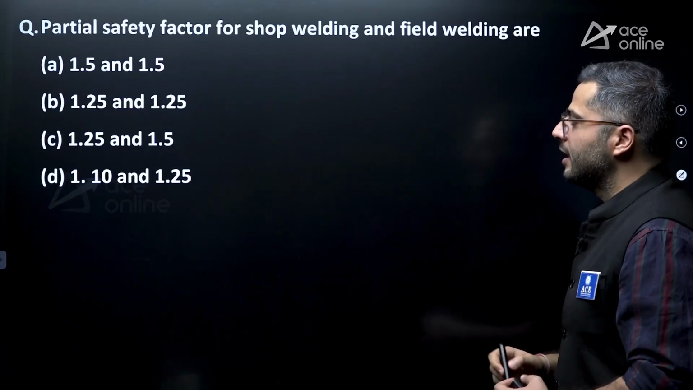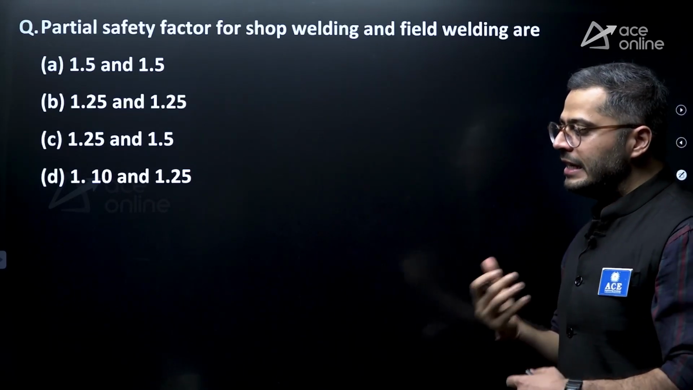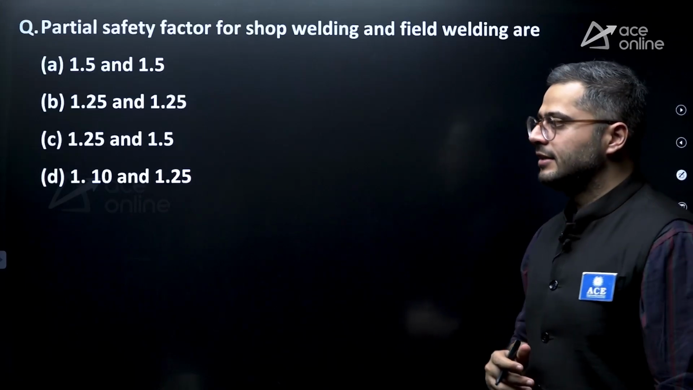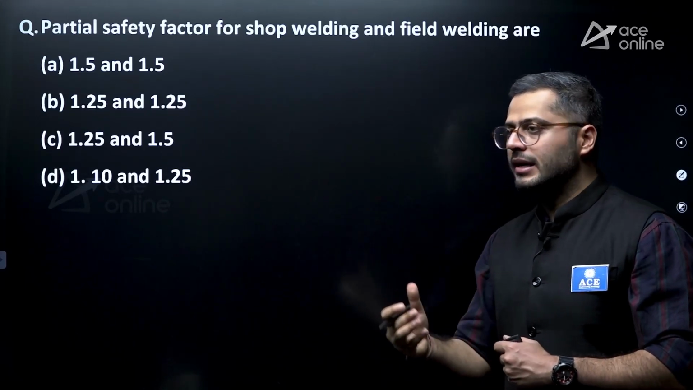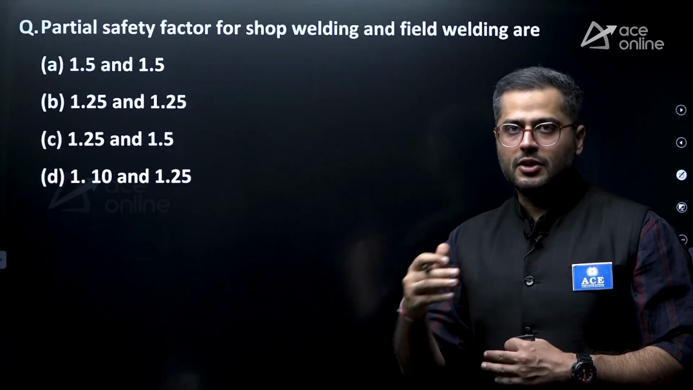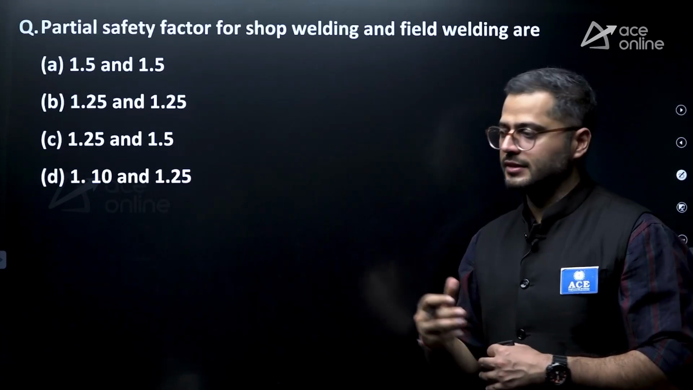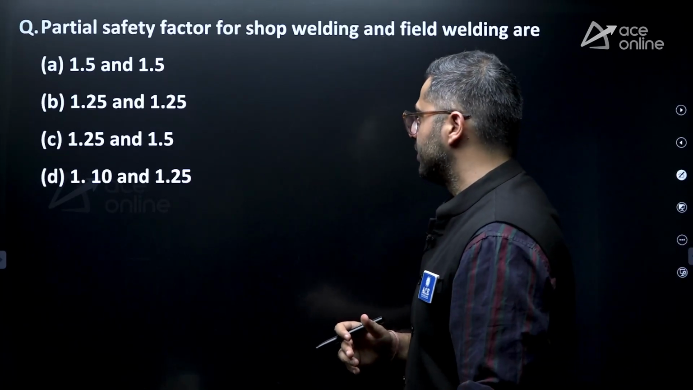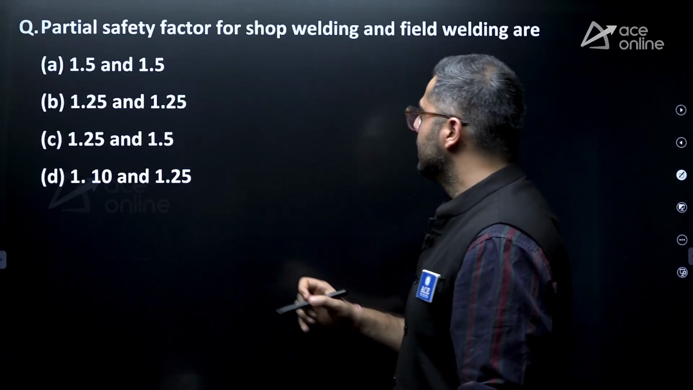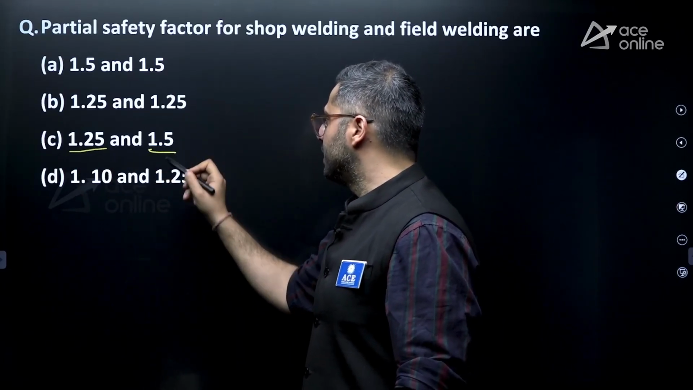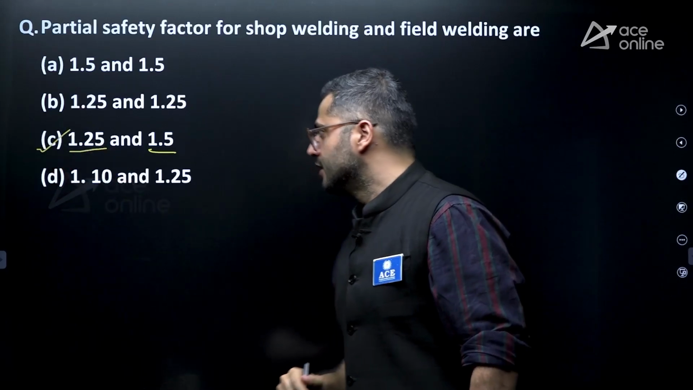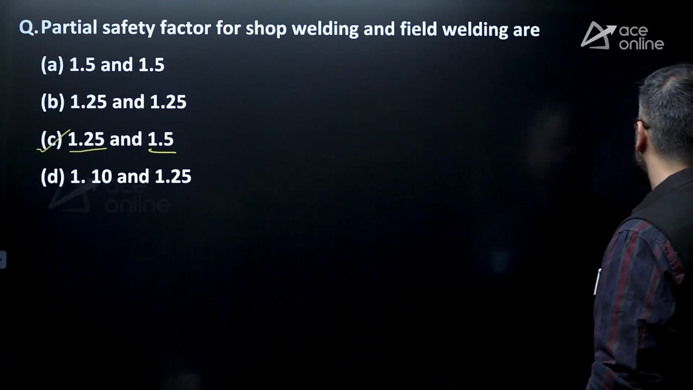So for shop welding, the welding can be in a much better control. Therefore, lesser partial safety factor is considered. And in field welding, the control over the quality is less. Therefore, higher partial safety factor is considered. So for shop welding, we generally consider 1.25, and for field welding, we consider 1.5. So answer is C over here.